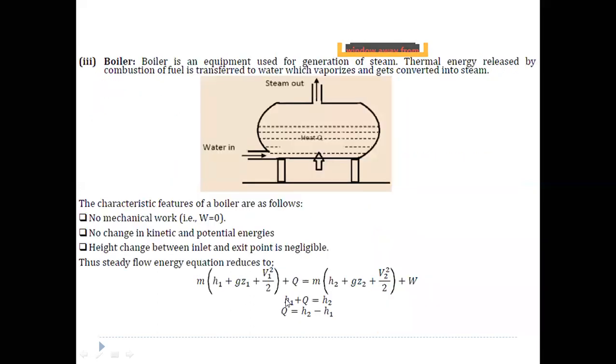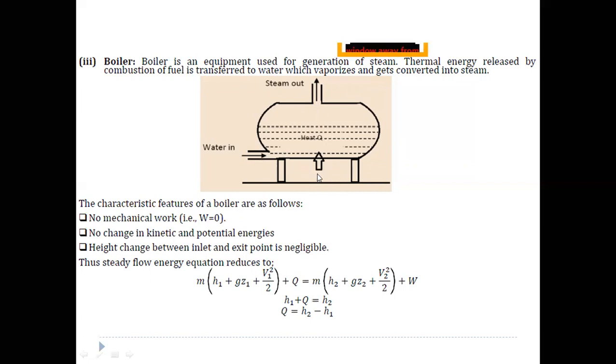Next, coming to the third application, which is a boiler. As we all know, a boiler is used to generate steam. For example, water is flowing here, and we heat this water using an external source.